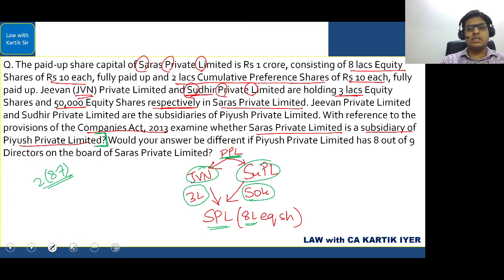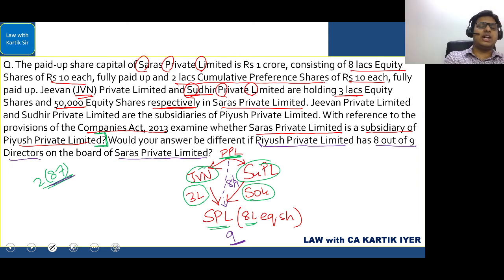However, further they have said, what would be your answer if Piyush Private Limited has 8 out of 9 directors on the board of Saras Private Limited? The total number of directors in Saras Private Limited is 9, and 8 are coming from Piyush Private Limited. Section 2 clause 87 also has a part which I told you, that is controlling the composition of the board of directors. So is PPL controlling the composition of the board of directors? The answer is yes in this case.